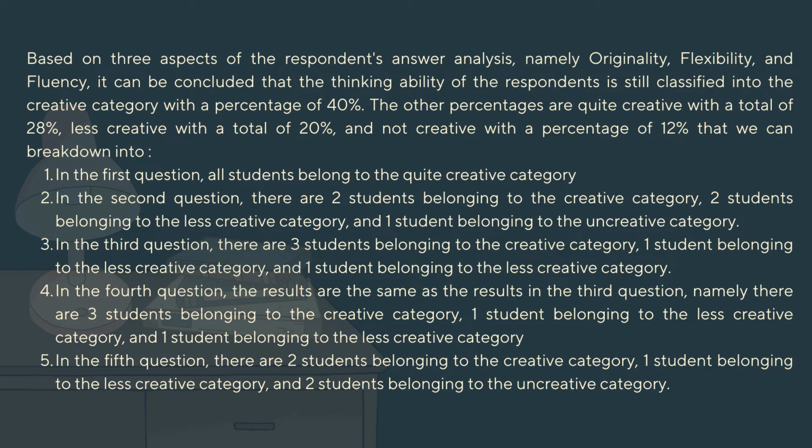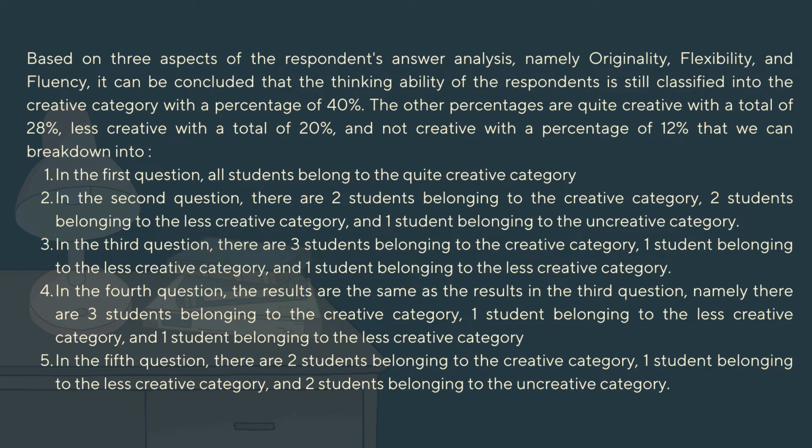In the third question, there are 3 students in the creative category, 1 student in the quite creative category, and 1 student in the less creative category. In the fourth question, the results are the same as in the third question, namely 3 students in the creative category, 1 student in the quite creative category, and 1 student in the less creative category.